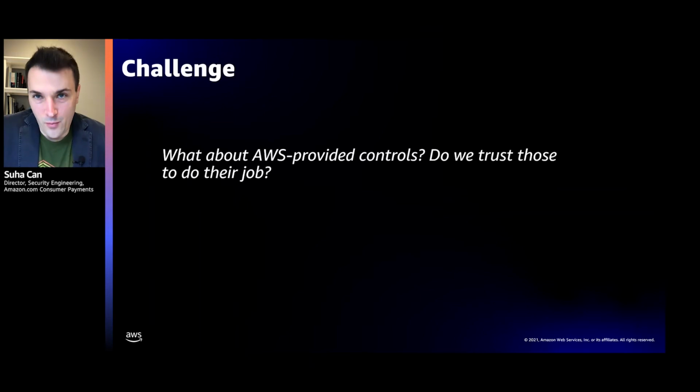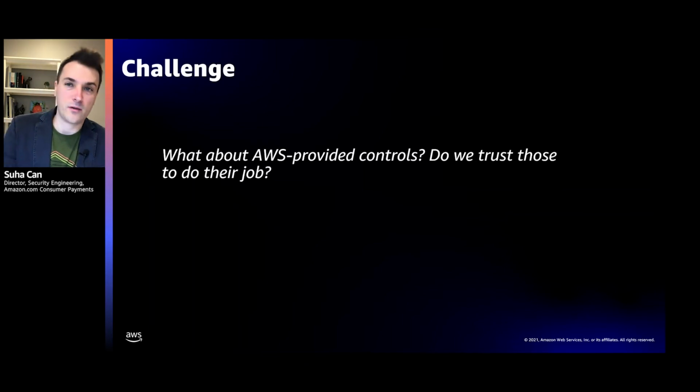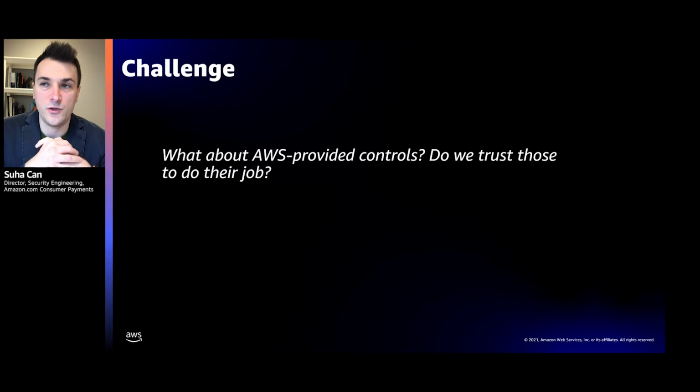Now we have talked a lot about the security controls that we have built. Obviously, the vast majority of these are application security controls, things that correlate the encryption calls with customer calls and things of that nature. How did we then think about the AWS provided controls, right? And we already established that we do not trust that our controls are doing their job unless we have a security canary. So how do we think about AWS? This was a hotly debated topic within our team.